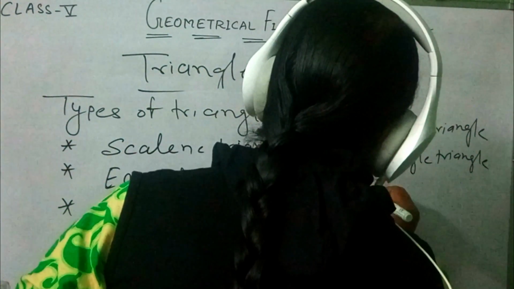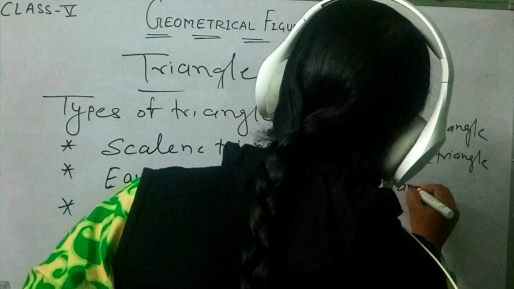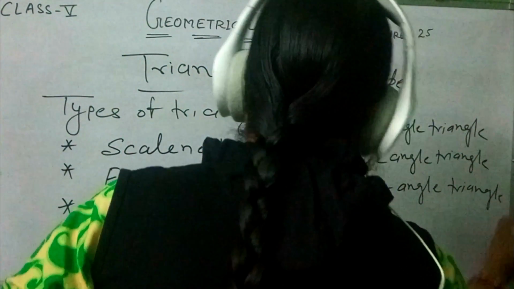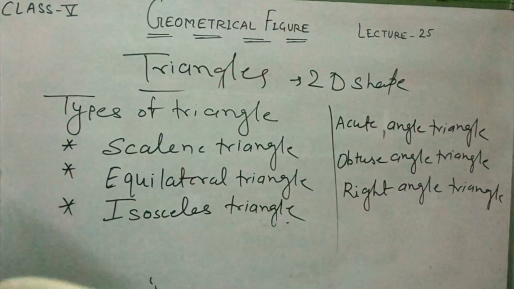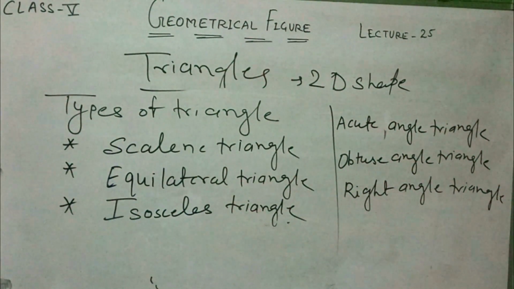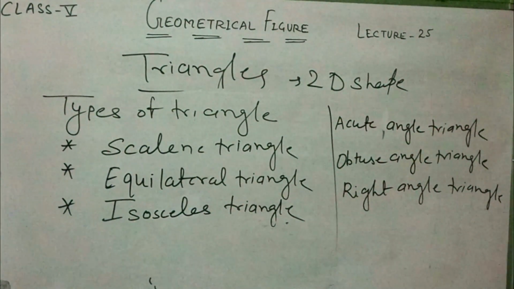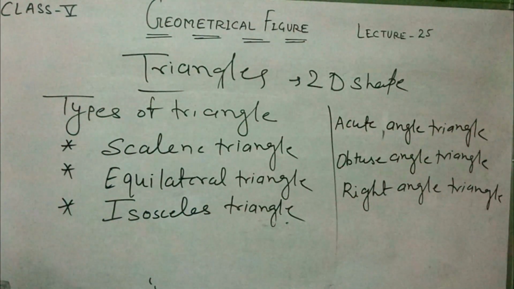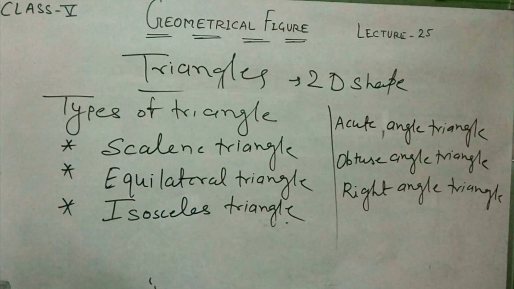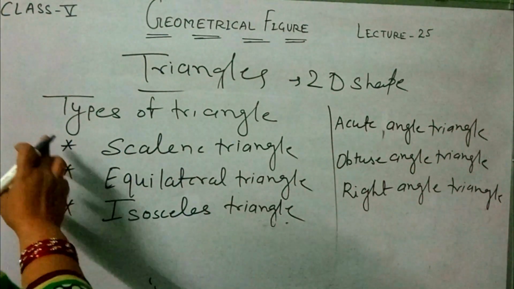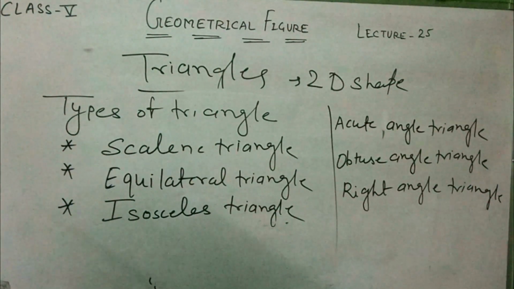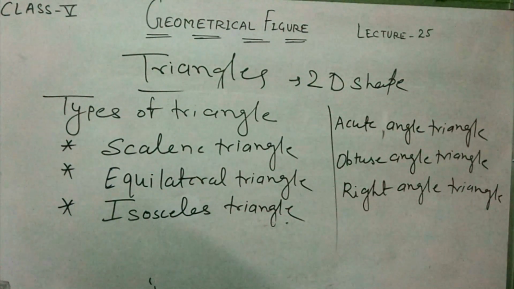And right angle triangle. These are the types of triangle: acute angle triangle, right angle triangle and obtuse angle triangle. Here by sides: scalene triangle, equilateral triangle and isosceles triangle.